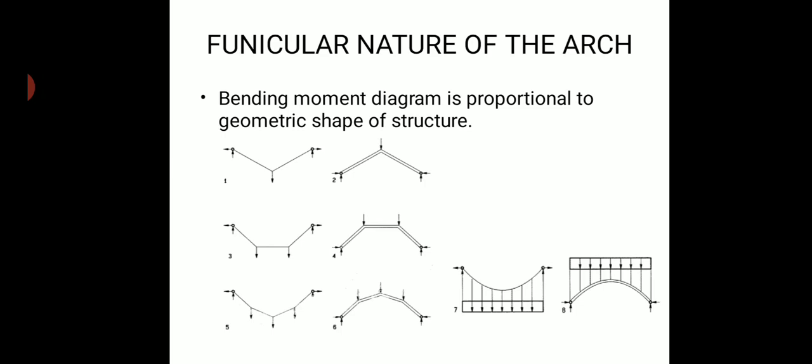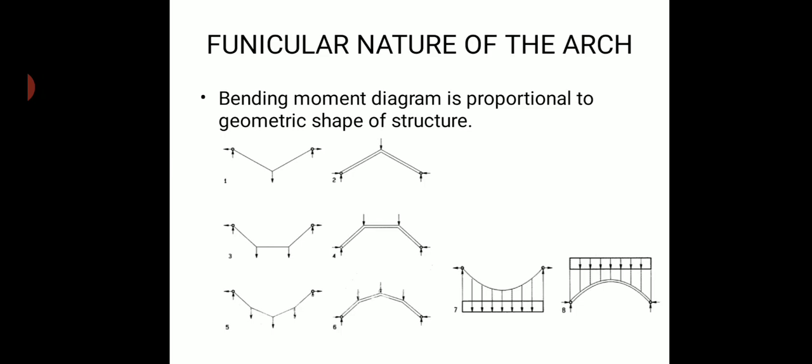Then in such a case the bending moment at any section of the arch will be equal to 0, right? Whenever the arch is subjected to a uniformly distributed load throughout the span, at the same support level, the bending moment at any section of the arch is always equal to 0. Why is this? Because the shape of the moment diagram is the same as the geometrical shape of the arch.